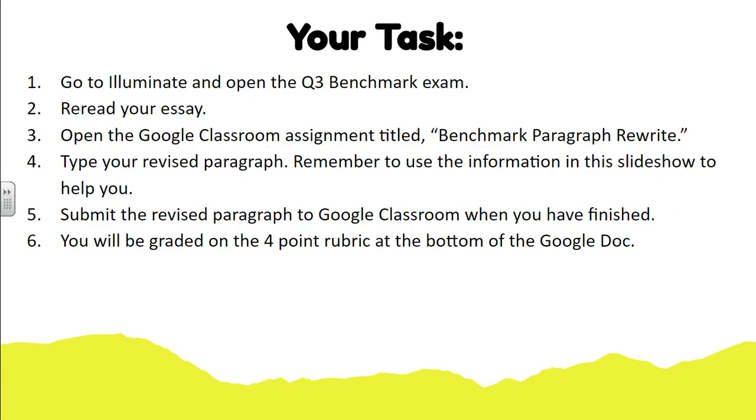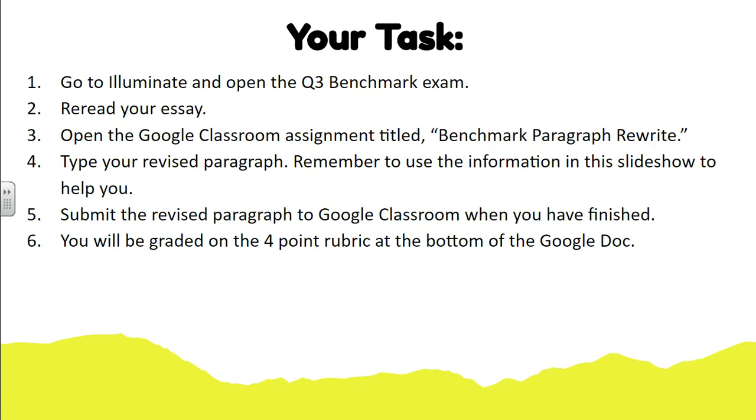Your task. You're going to have to log into Elluminate, open your Quarter 3 benchmark exam. I need you to reread your entire essay. Just make sure that you're reading it from beginning to end. We understand that this was a time test, and we do take that into consideration when grading. Reading it, open up Google Classroom. You're going to see an assignment titled Benchmark Paragraph Rewrite. You're going to type your revised paragraph there.